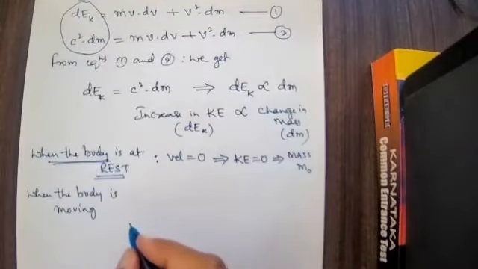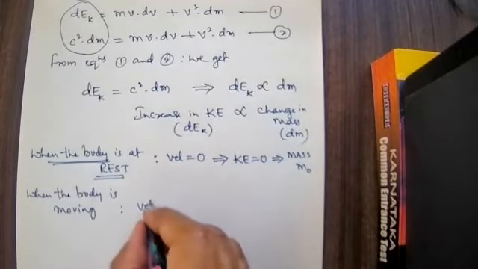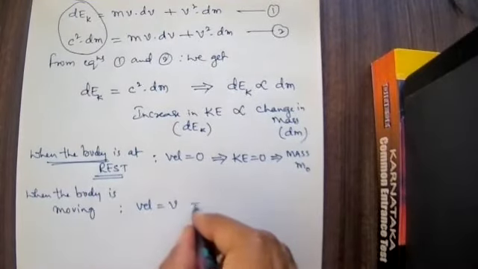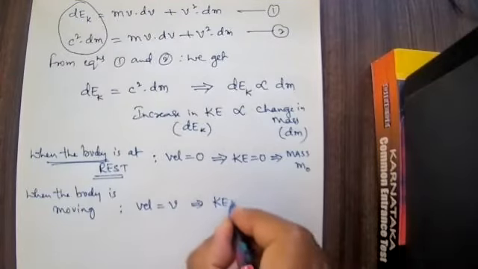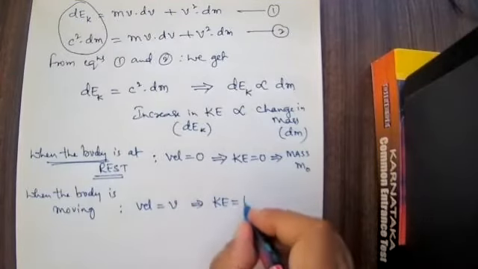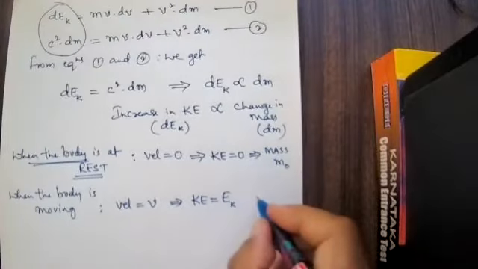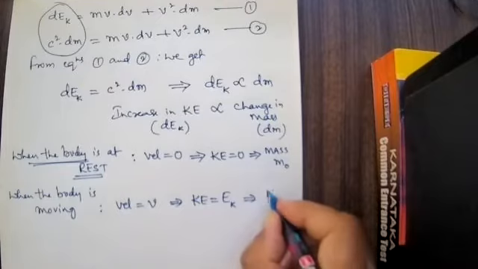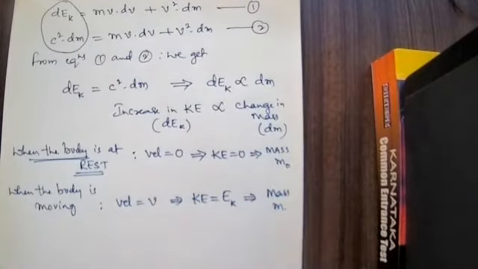When the body is under moving condition, let me consider its velocity as v. In that situation, kinetic energy is Ek, and mass is not m naught but m.